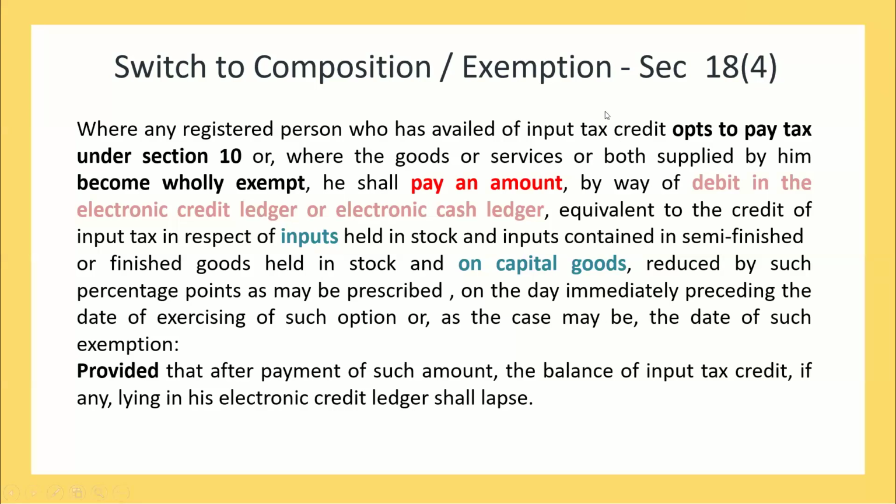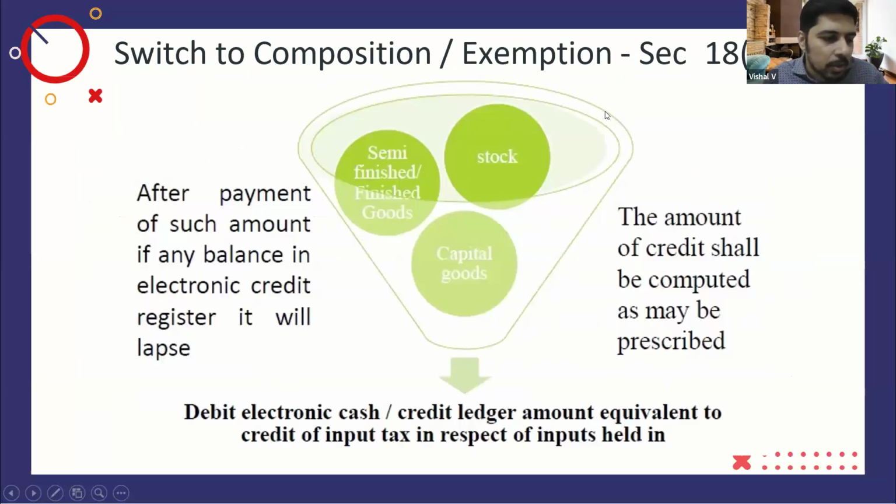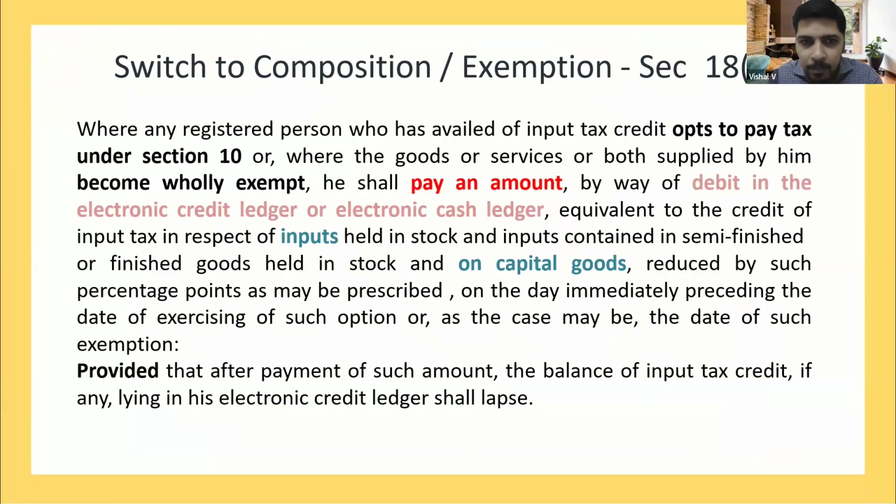So 18.4 is opposite of 18.1, wherein a particular registered person who is in the regular scheme wants to shift his tax regime from regular to composition. He wants to opt for section 10. So the opting can be done only in the month before the start of the financial year, that is in the month of March. He has to opt that for the next year he wants to be under the composition scheme.